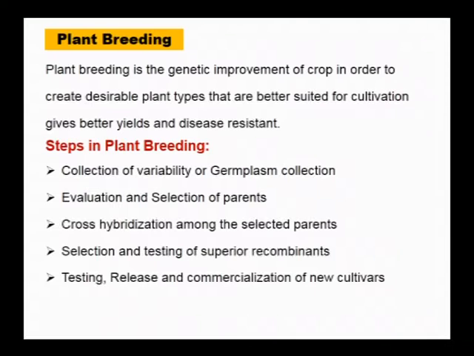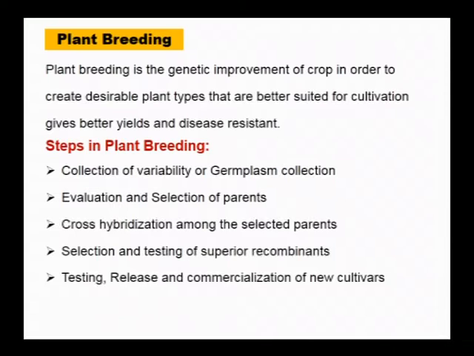By doing cross hybridization among the selected parents, we obtain improved traits or quality in the progeny, but there is no guarantee that this character has been combined. If the character has not been combined, it has to be crossed again for several generations till the desired trait or character is combined. The next step is selection and testing of superior recombinants.